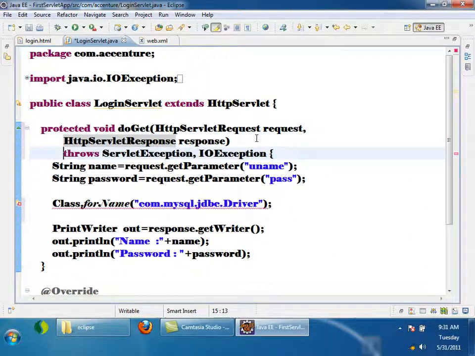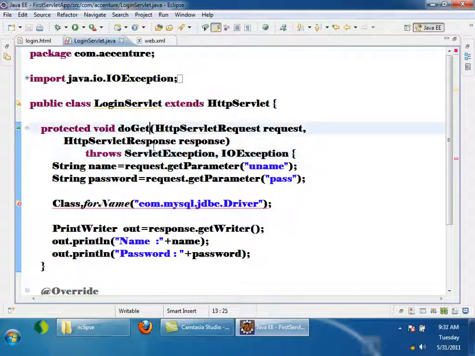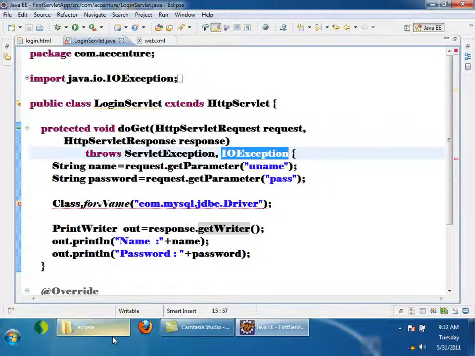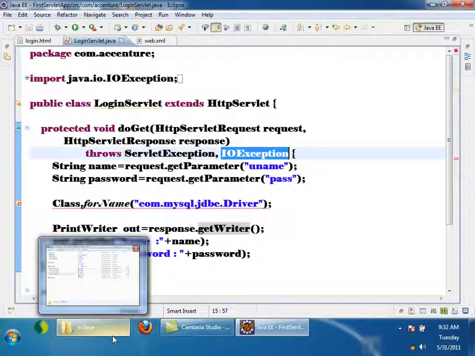Why? Why not? Why yes? My doGet method is already declaring that it is throwing ServletException and IOException. Now this line is causing ClassNotFoundException. My doGet method should not throw any extra exception, because you remember the rule while overriding? The overridden method should not throw any extra exceptions than present in the superclass. In the superclass, doGet is throwing only these two exceptions. In the subclass, this doGet method should not declare that it throws any extra exception.